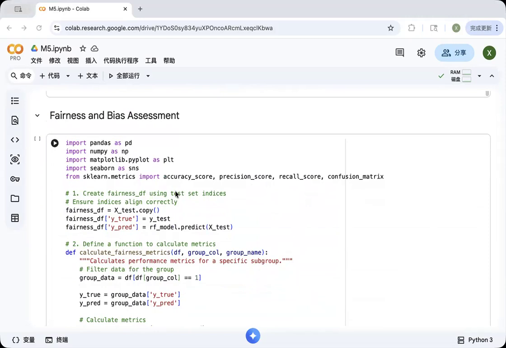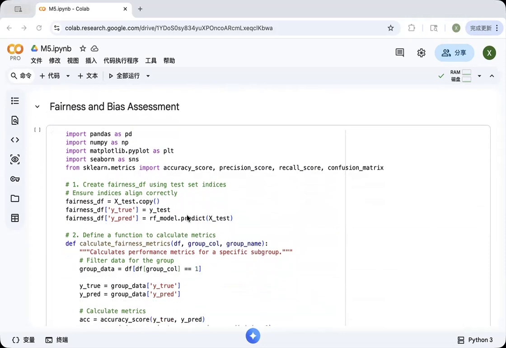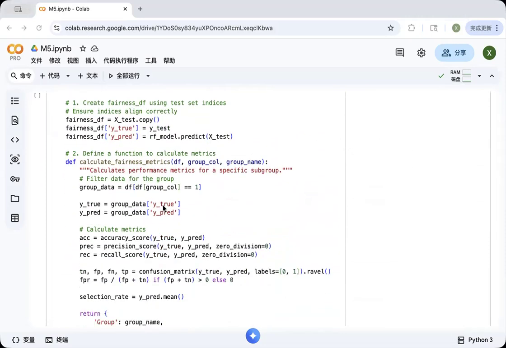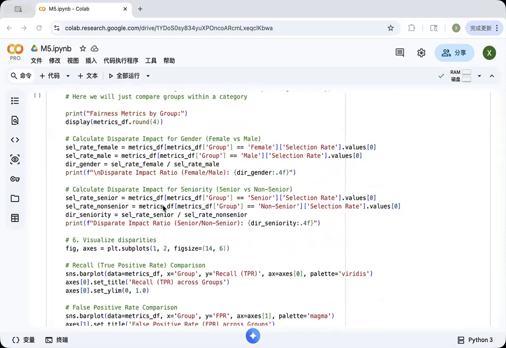These interpretability techniques are critical for responsible AI because they transform the model from a black box into a transparent system. Decision makers can understand not only what the model predicts, but also why it makes those predictions. So in conclusion, I ensured that my model aligns with responsible AI principles in several ways.